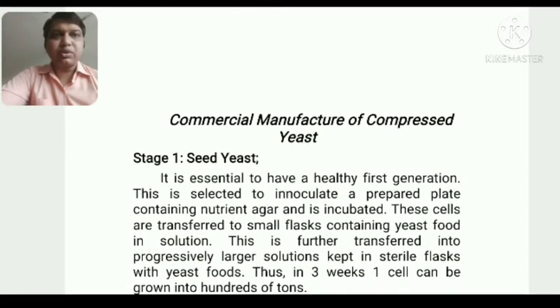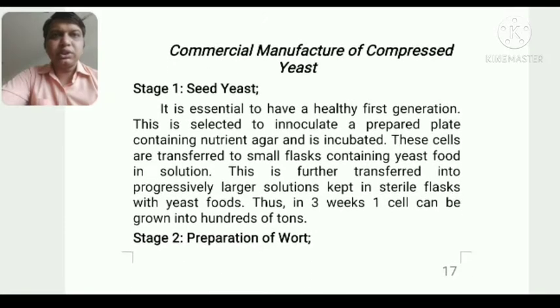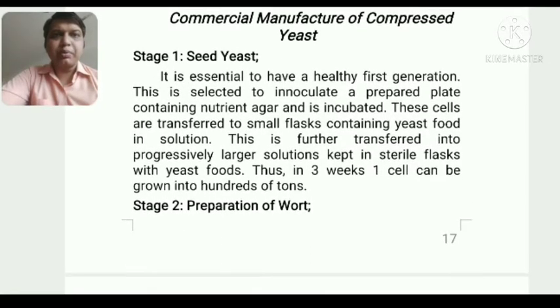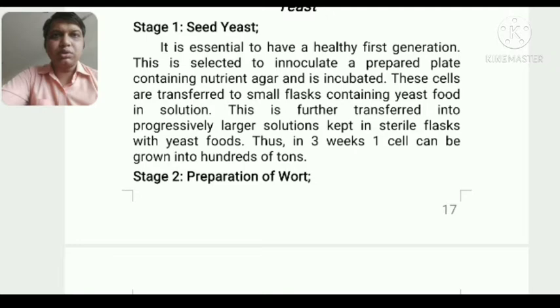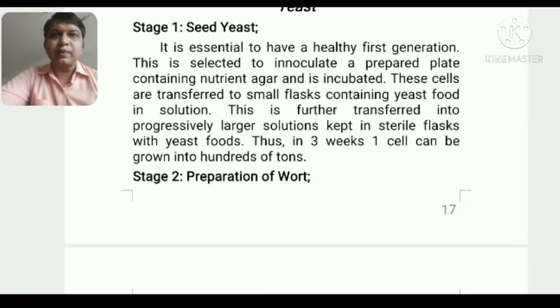The commercial manufacturing of compressed yeast starts with the seed stage. Preparation: the first stage is that it is essential to have a healthy first generation. This is selected to inoculate a prepared plate containing nutrient agar. These cells are transferred to a small flask containing yeast food in solution. This is further transferred into progressively larger solutions kept in flasks with yeast food. Thus, in three weeks, one cell can be grown into hundreds of tons. So this is the first stage of making commercial compressed yeast.